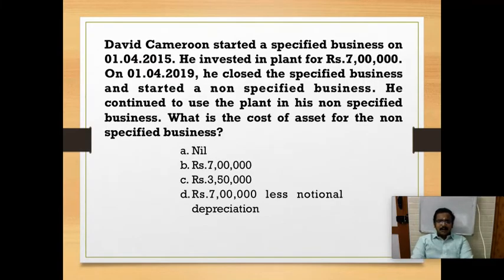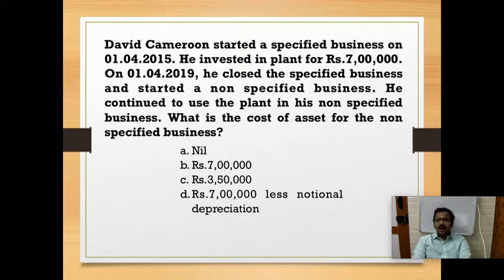And next, David Cameron started a specified business on 1/4/2015. He invested in plant for rupees 7 lakh. On 1/4/2019, he closed the specified business and started a non-specified business. He continued to use the plant in his non-specified business. What is the cost of asset for the non-specified business? Option A, nil. Option B, 7 lakh. Option C, 3,50,000. Option D, 7 lakh less notional depreciation.